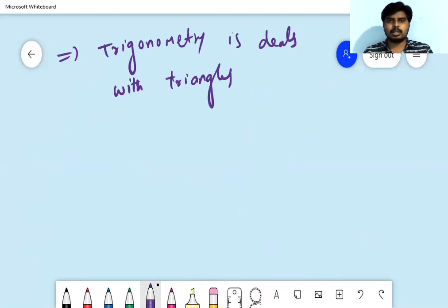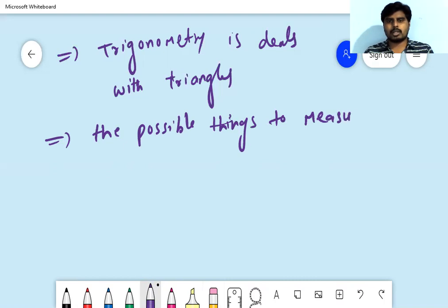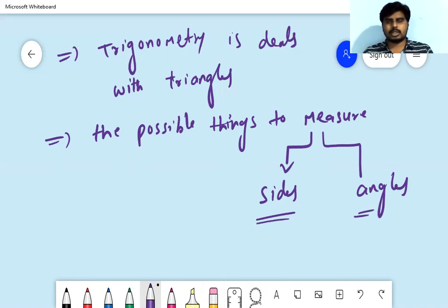What are the possible things to measure in triangles? Sides and angles. These are the two things we can measure.